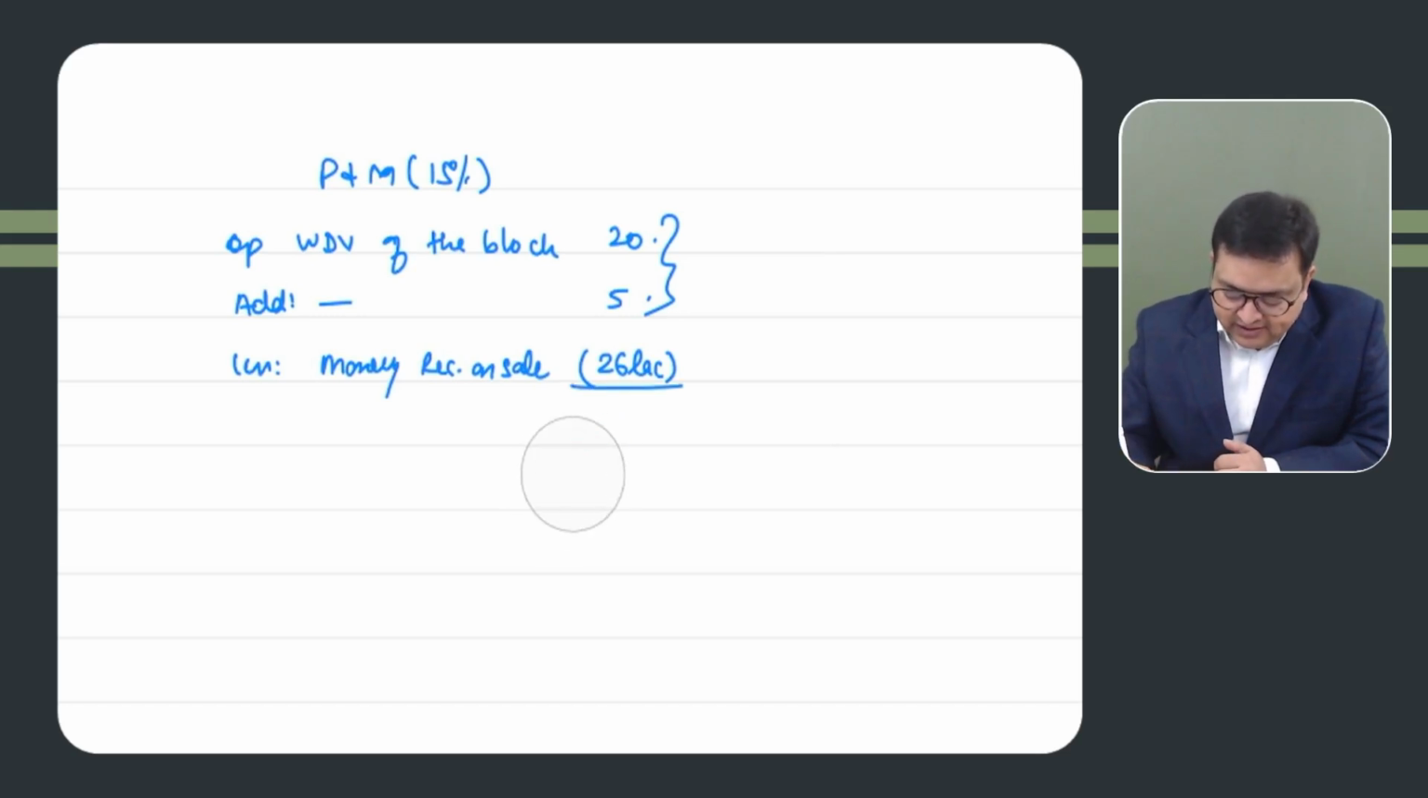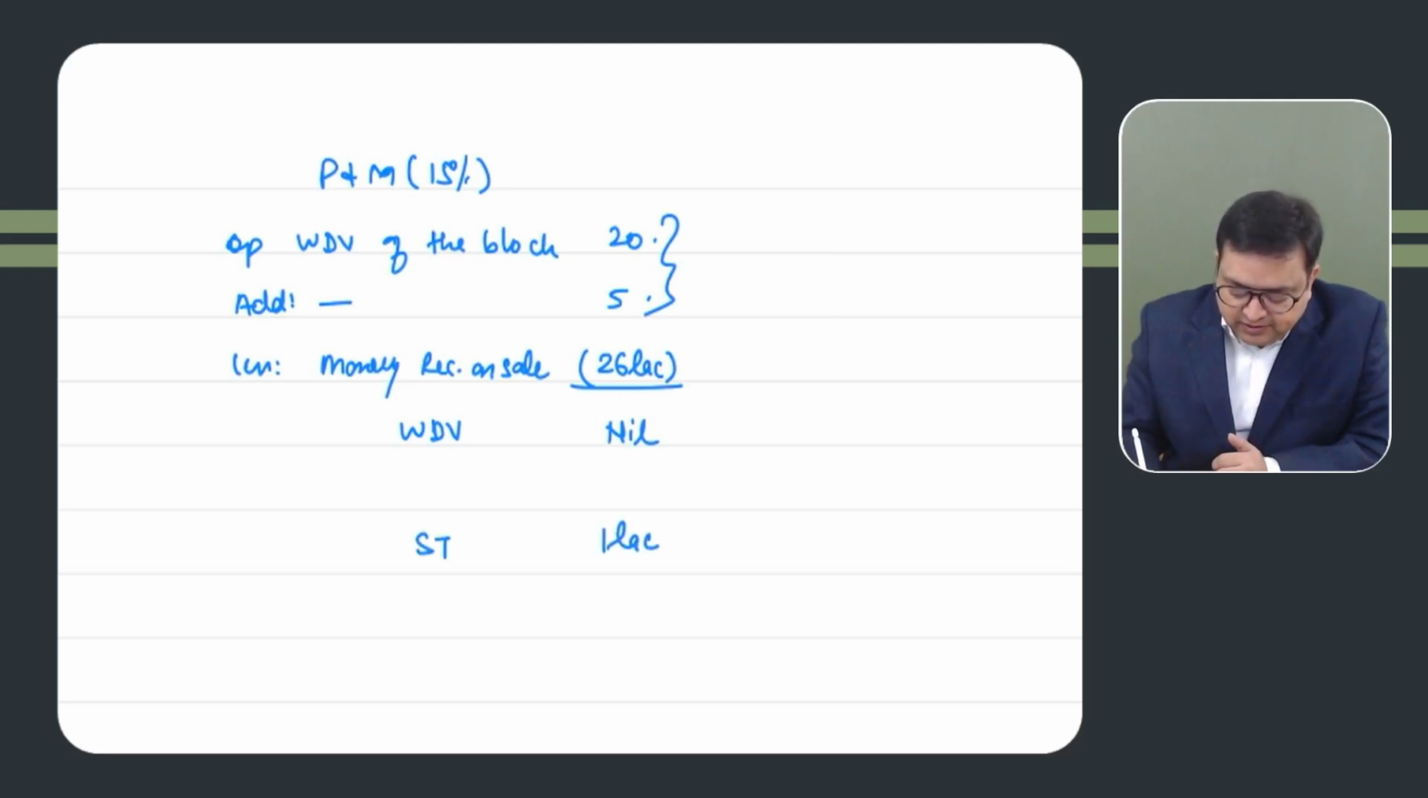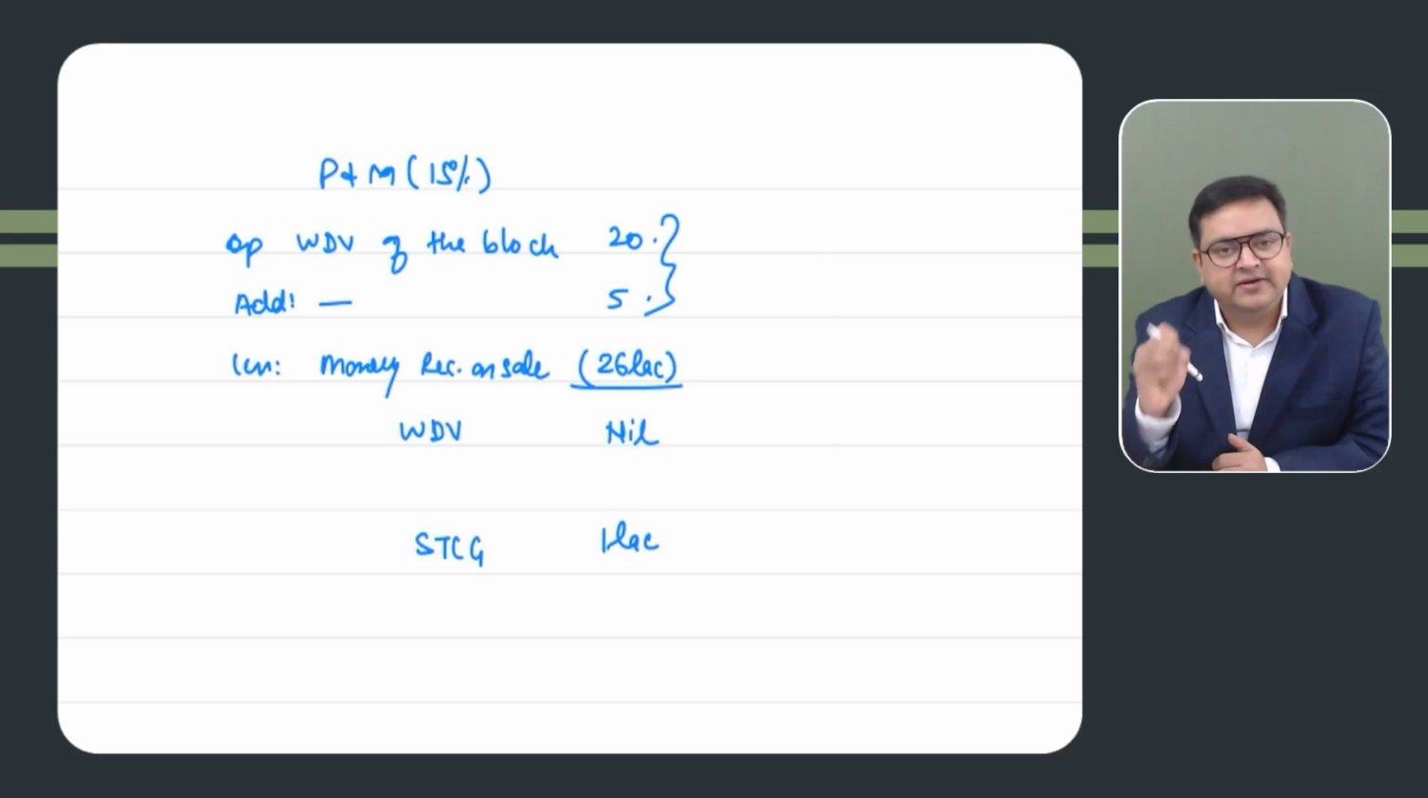No. We will say that the WDV at the end for charging depreciation would be nil, because we will not be able to charge depreciation now since we have already recovered the entire money. And the 1 lakh rupees, which is the extra money we have recovered, would be short term capital gain. Section 50, depreciable asset, will always be short term. You understand? Are you able to recall this provision? Section 50 will always be short term.